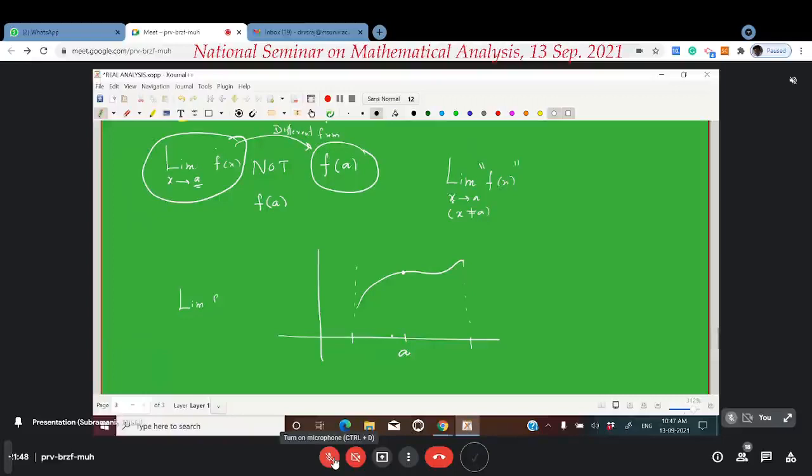When you are trying to understand the limit of f of x when x goes to a, assume that you are walking along the x-axis towards a. You can walk from either left or right, that doesn't matter. The condition is, you are allowed to come any close to a, but you are not allowed to reach a.